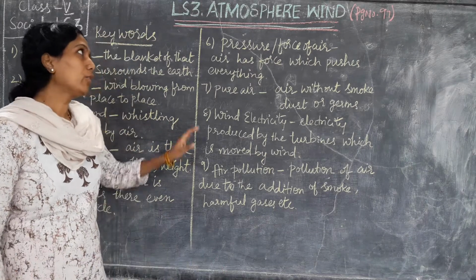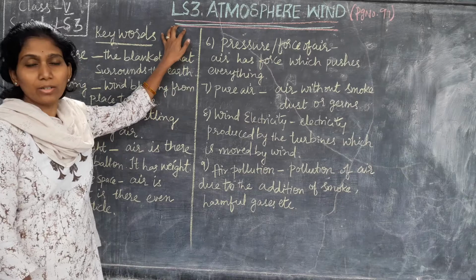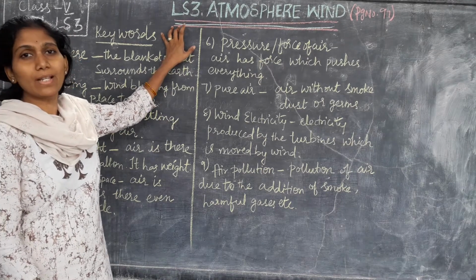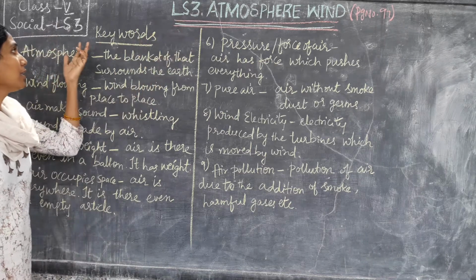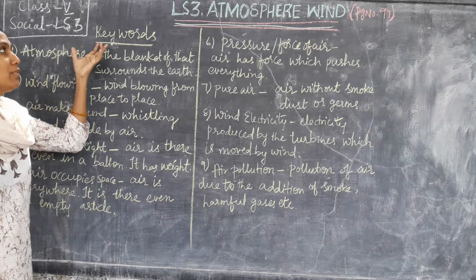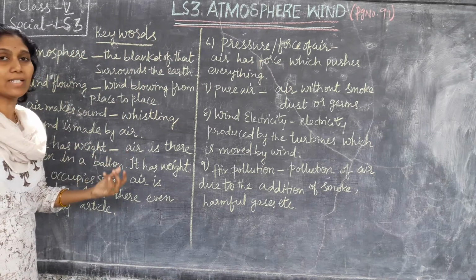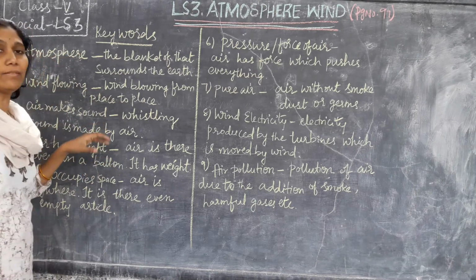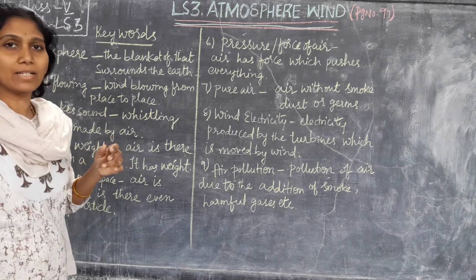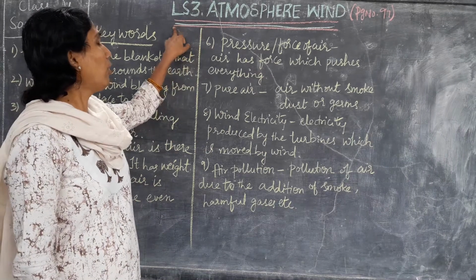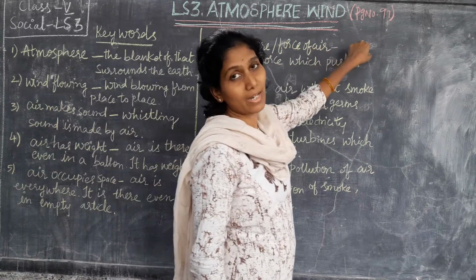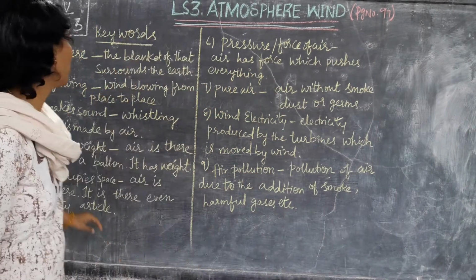So, today we are going to take our fresh lesson, that is in social subject, children. Before going to the lesson, we have keywords which we should understand so that we can understand the lesson better. If you learn these keywords clearly, you can understand the lesson clearly. So, what is our lesson name? Atmosphere, wind, and the page number is 97 in your textbook.